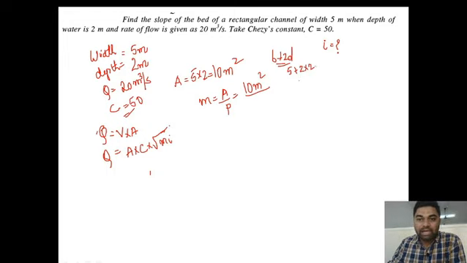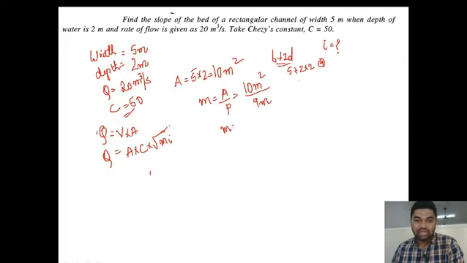So the perimeter will be around 9. So the perimeter is 5 plus 4, that is 9 meter. So the value of m is 10 by 9.